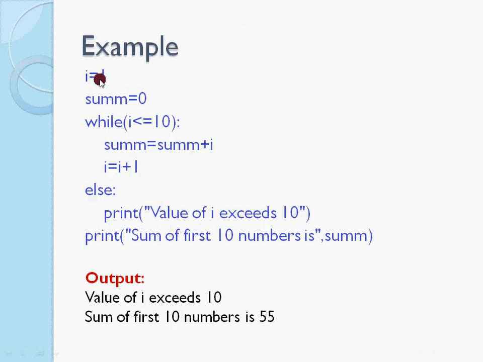So what happens here? The same program with the else part. I am just going to intimate when the value of i exceeds 10. So when i takes the value 11, it comes out of this while block and the else gets executed, saying the value of i exceeds 10. Next it prints the value of sum.